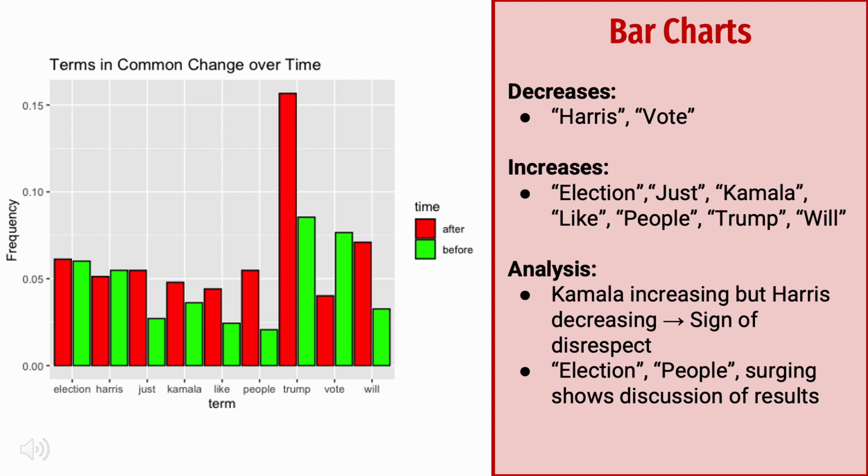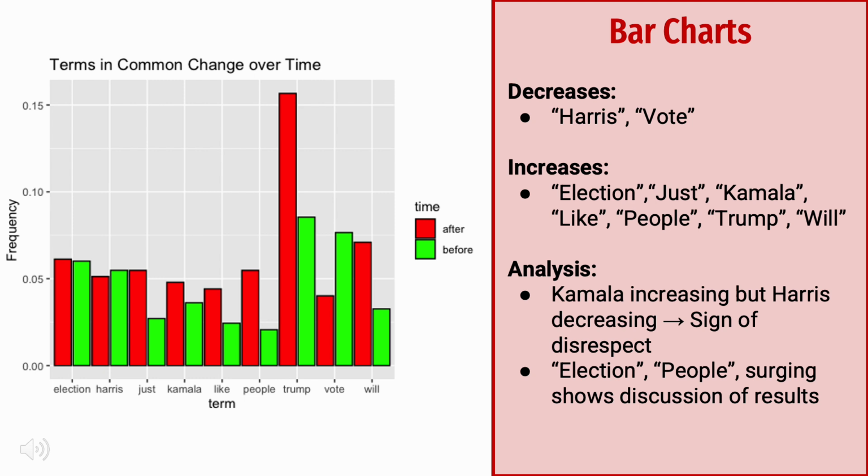We see that Harris as a term drops as opposed to her pre-election mentions. We see the word just surge well above where it was before the election. The term Kamala actually takes a bump above where it was in the before category.